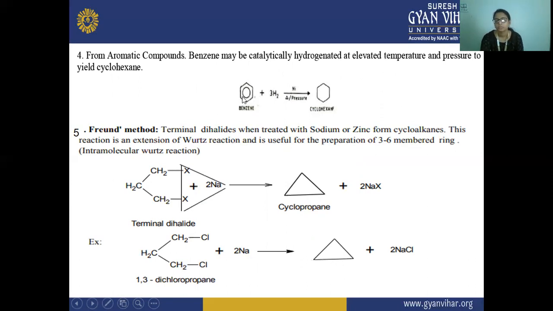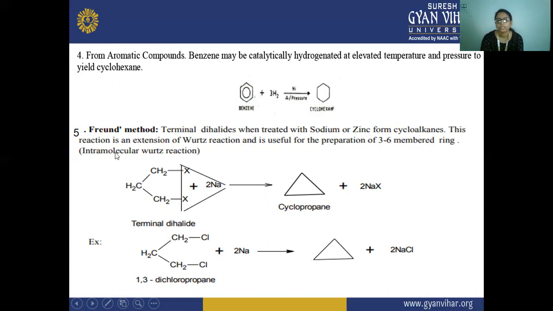Hydrogen is adding to this benzene, and this double bond is breaking and converting to a single bond. The unsaturated compound is converted to the saturated compound in the presence of nickel, and also we are applying heat and pressure.